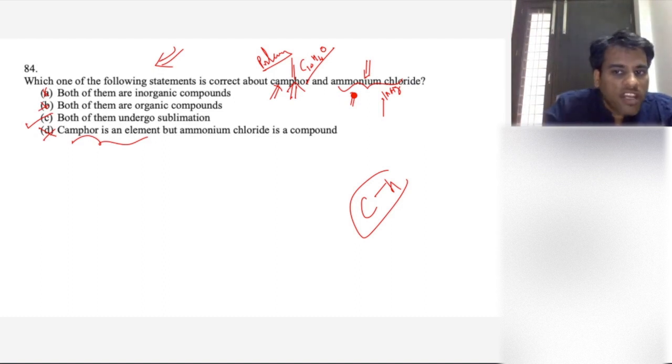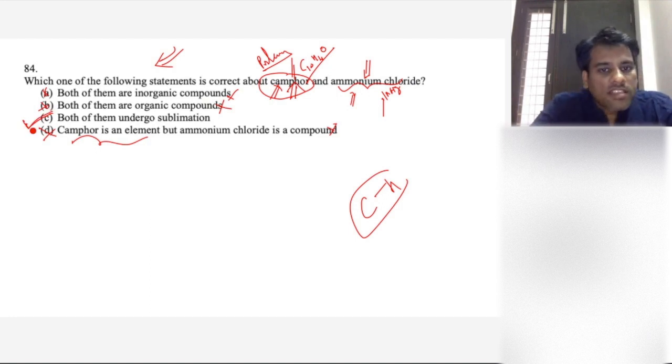The point is that questions will come around this, right? Even if you only knew that camphor is organic, you could still do this question correctly by eliminating three options. But it's good to know the direct answer. Is this making sense, everyone?